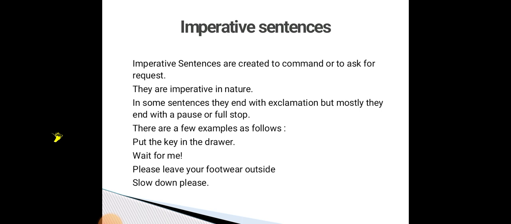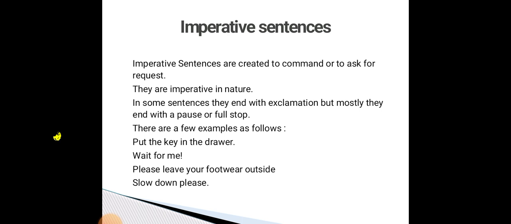And it ends with a period or exclamation mark. What is the example for an imperative sentence? Put the key in a drawer. Wait for me. Please leave your footwear outside. Whenever you give a command or ask for help or a request, imperative sentences are used. So an imperative sentence is nothing but a command or asking for help or a request.